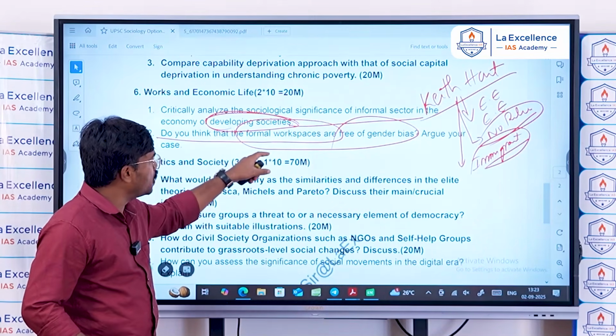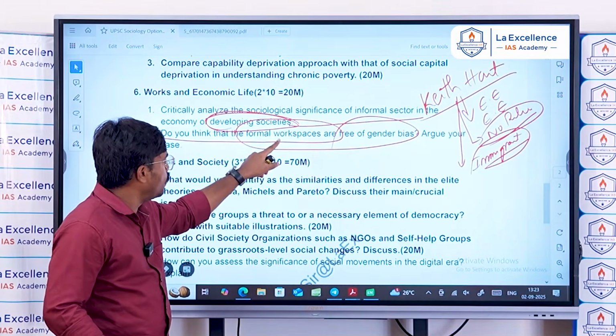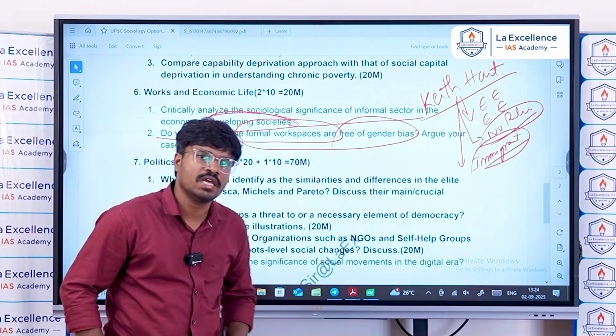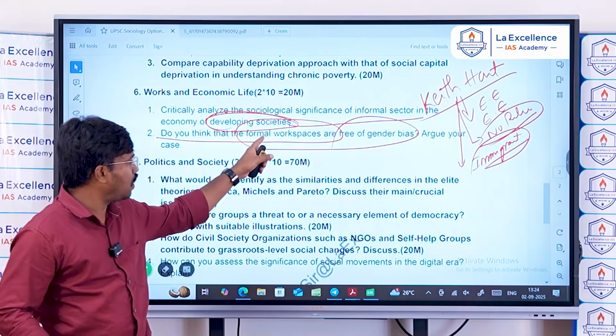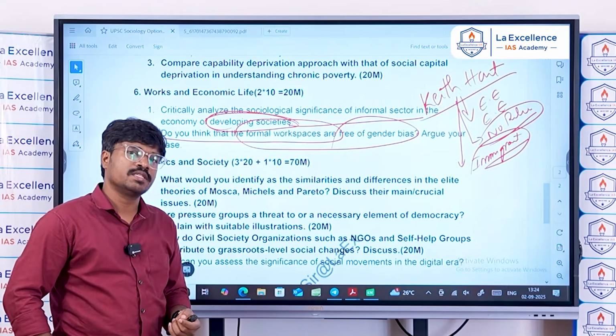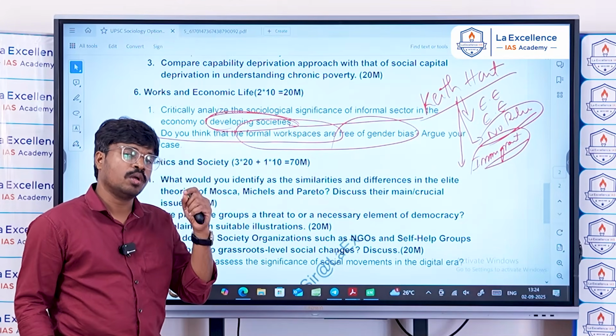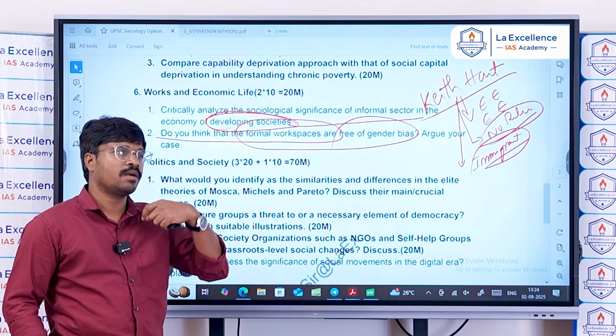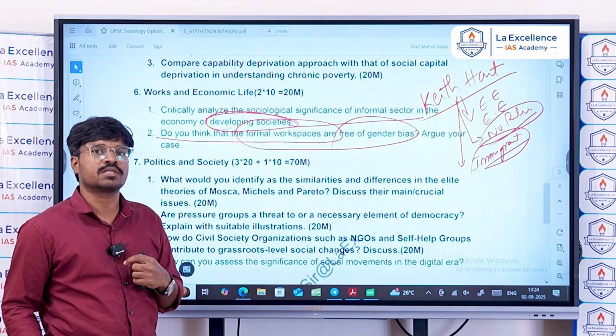The formal workspaces are dependent on rules and regulations, and you know that freedom for all employees is there in formal workspaces. There are rules to guide career growth, and there is a systematic recruitment process.